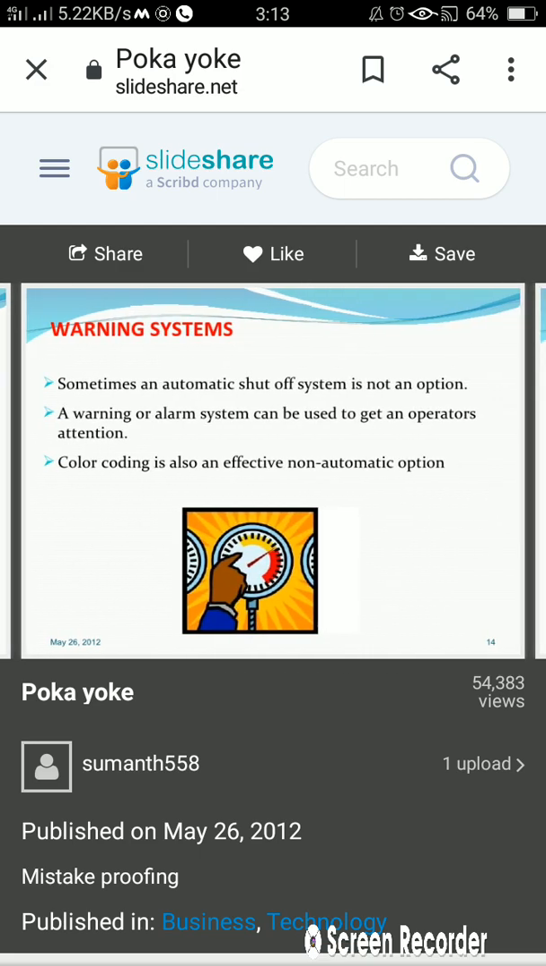Okay, going further, warning system. What is meant by warning system? Sometimes an automatic shut off system is not an option.